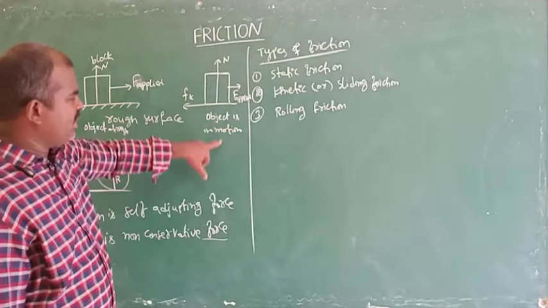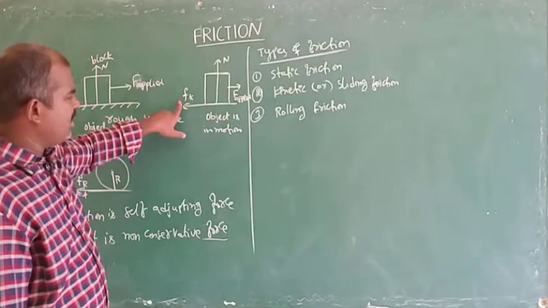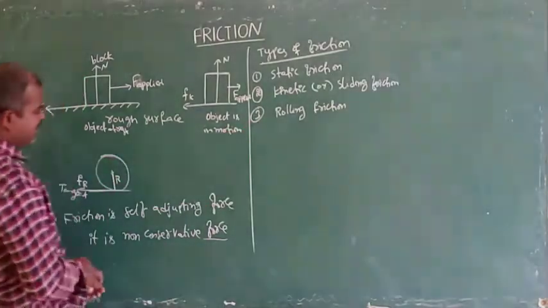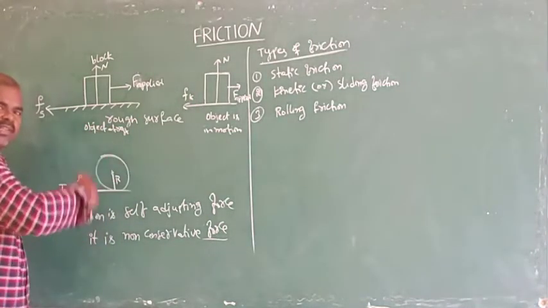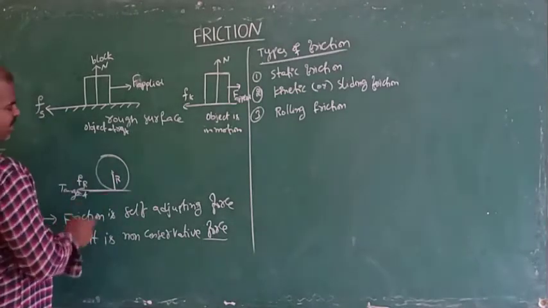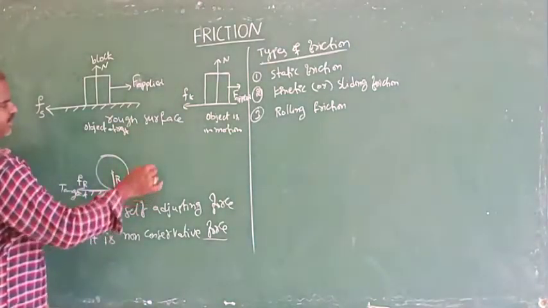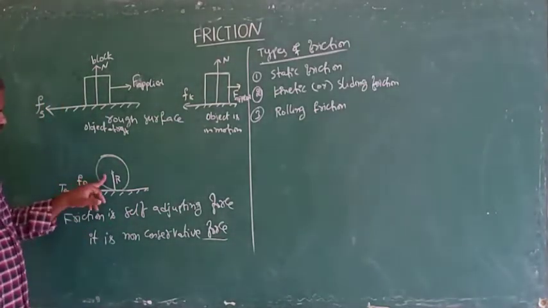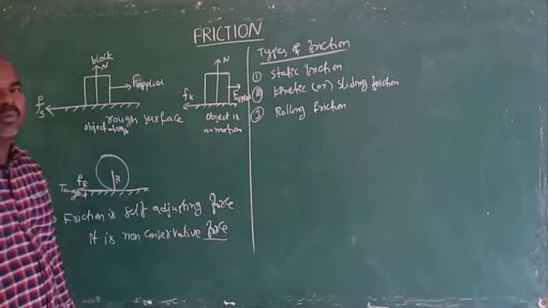When the object is in motion, the force of friction developed between the object and the surface we call kinetic friction. Rolling friction means the object rolls, rotating on the surface between two bodies: one is the surface of the rolling object, and the other is the surface of the ground, which is rough. The frictional force opposing motion between these two bodies is rolling friction.